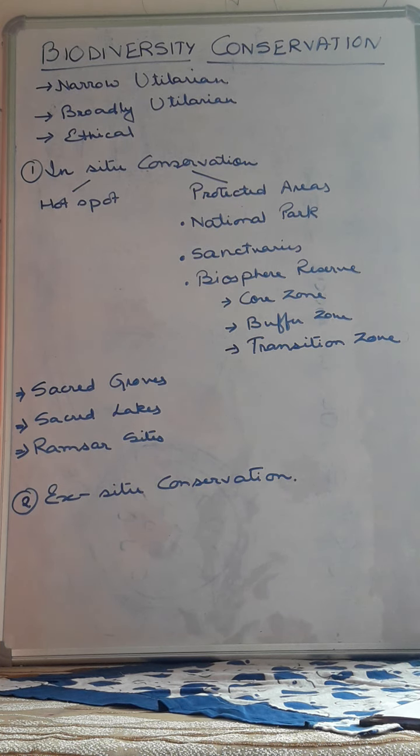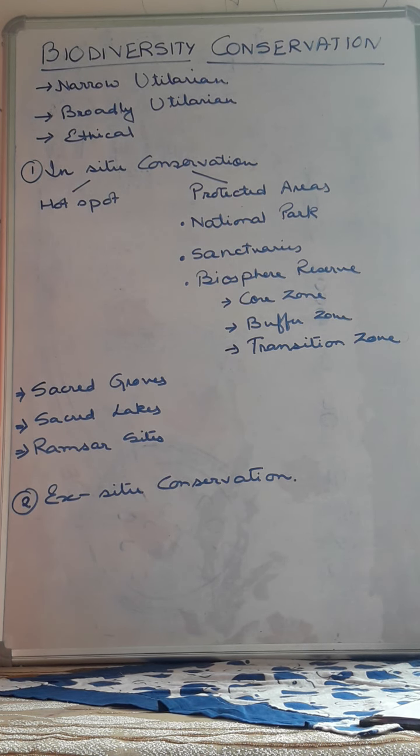Then next come the sanctuaries. Sanctuaries are also areas where the flora and fauna are protected, but here private ownership is also permitted, and the collection of some forest products is also allowed. As compared to national parks, here some activities are allowed. So this is the sanctuary, like the Bornadi sanctuary.